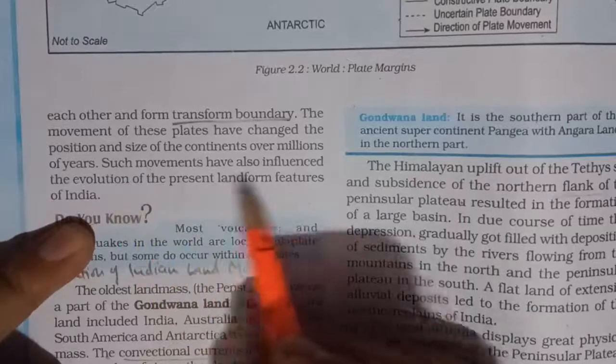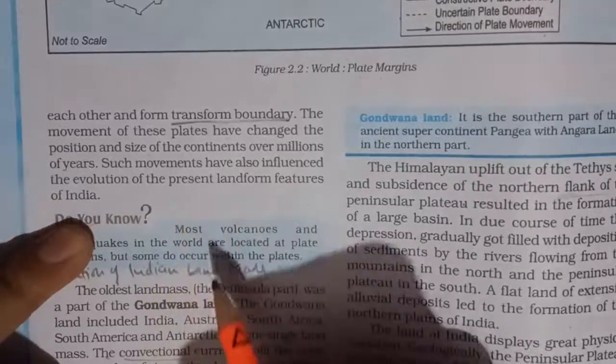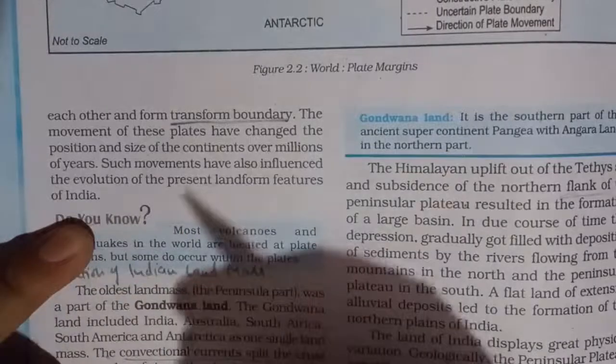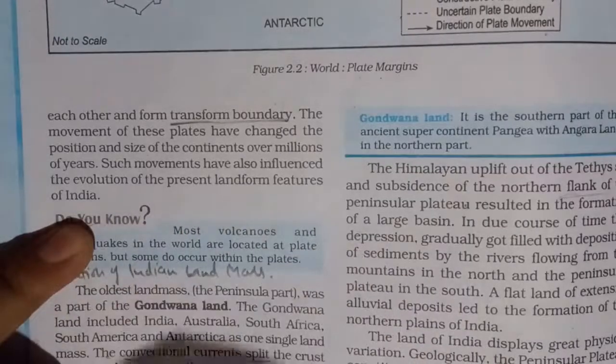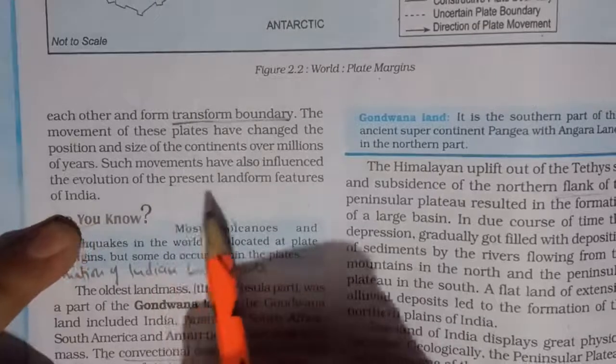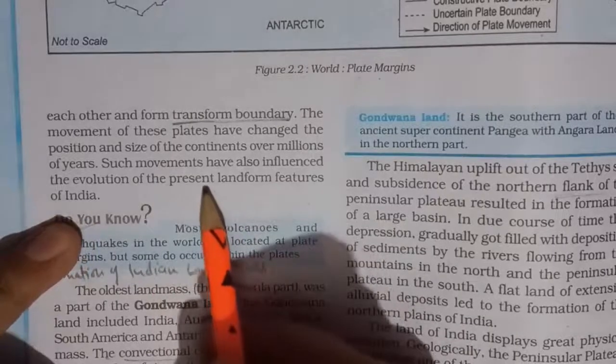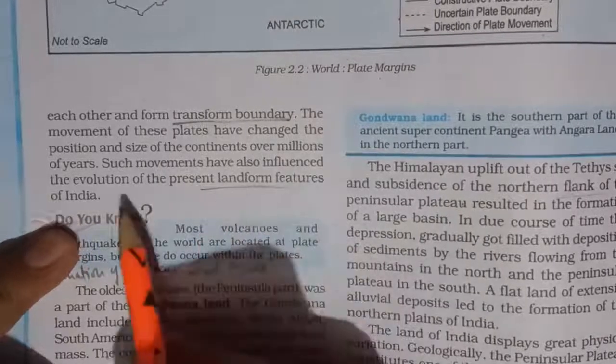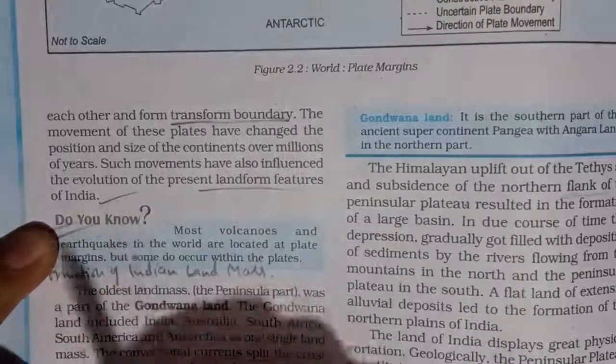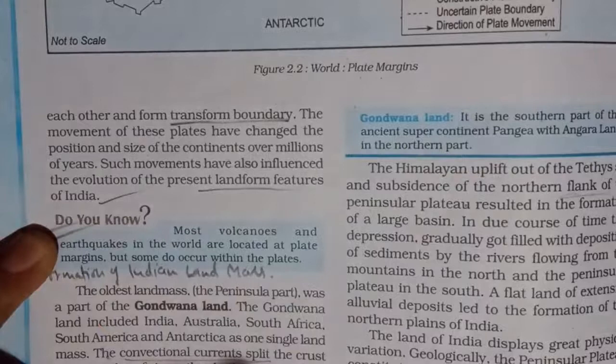Such movements have also influenced the evolution of present landform features in India. So in this chapter we are not talking about the world, we are studying basically the physical features of India. Because of these plate movements, we see various landform features and the evolution of these landform features in India also. So it is important to understand plate tectonics.